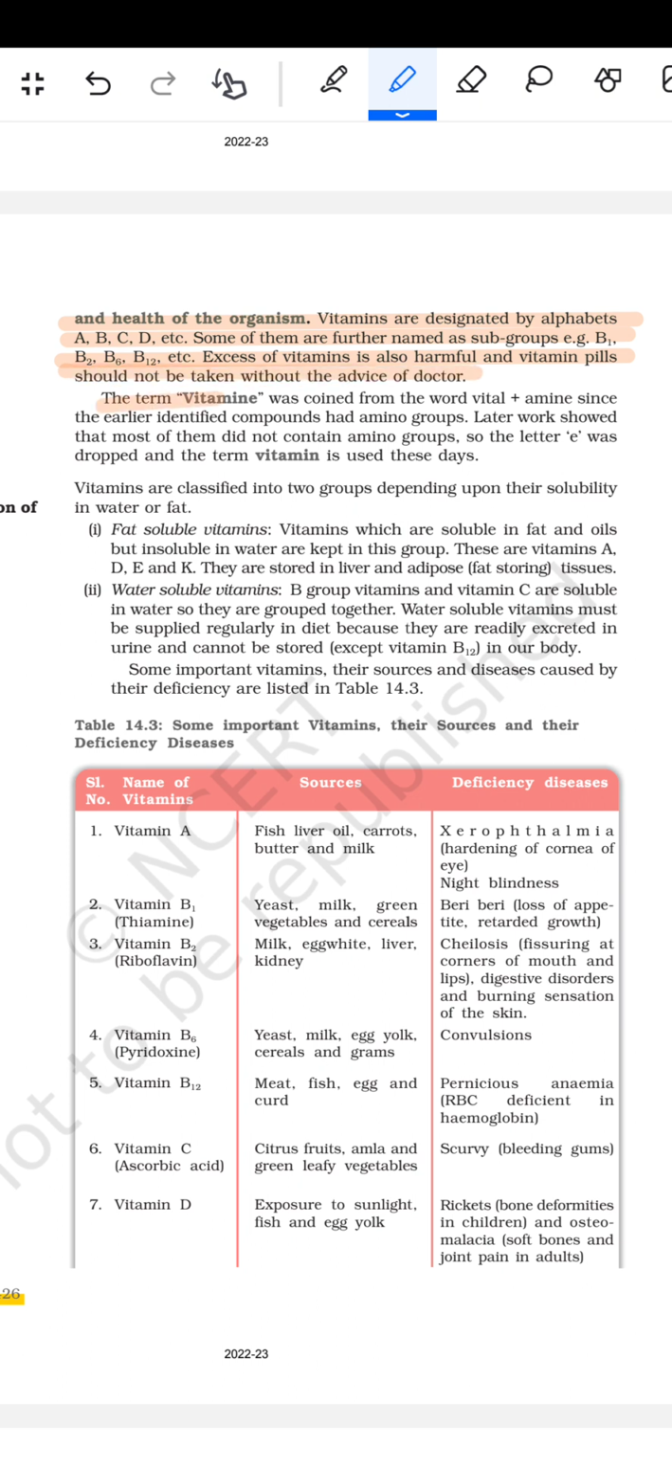Now, the term vitamin was coined from the word vital plus amine, since the earlier identified compound had an amino group. Later work showed that most of them did not contain amino groups, so the letter "e" was dropped and the term vitamin is used these days.